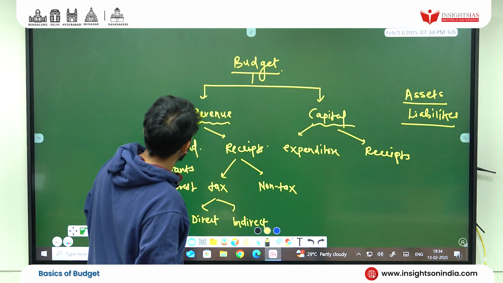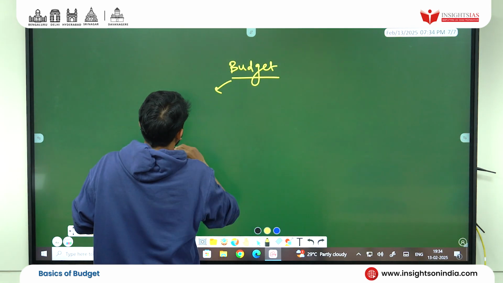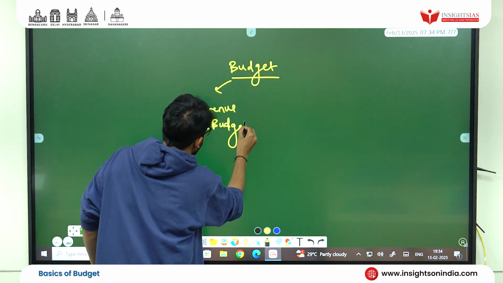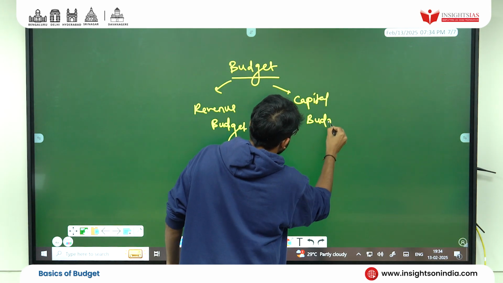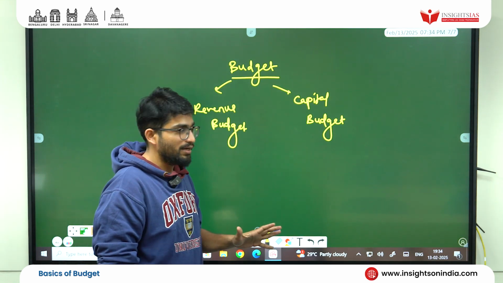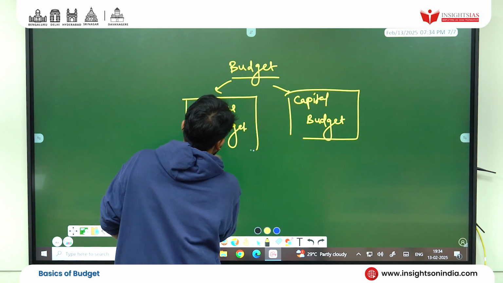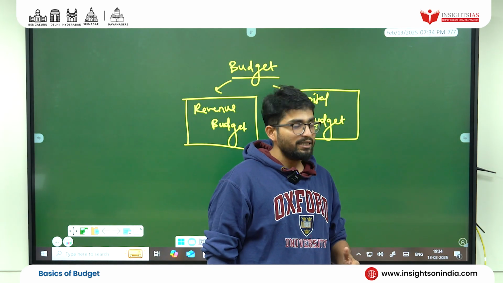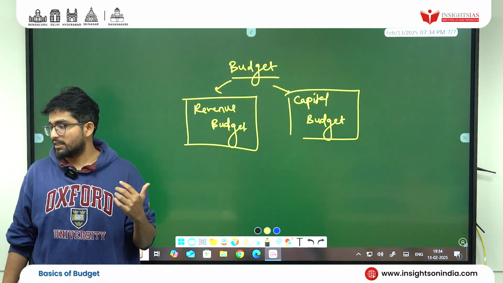Also, students, sometimes you see these same things in the budget. We say that the budget consists of a revenue budget and a capital budget. It's the same thing we did before, but I'm writing it in a slightly fancier way. It looks very fancy, isn't it? So the budget consists of two components: the capital budget and the revenue budget. Clear? Yes?